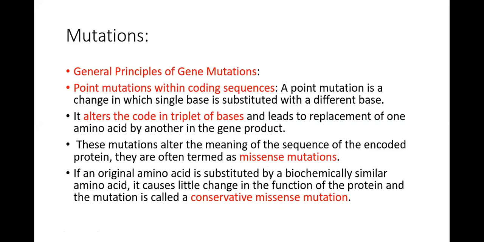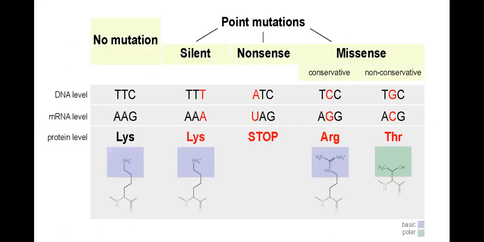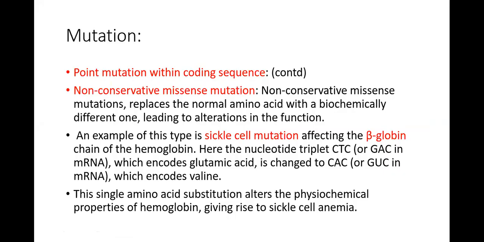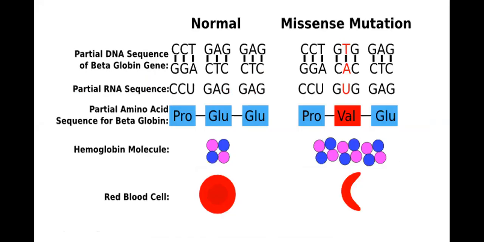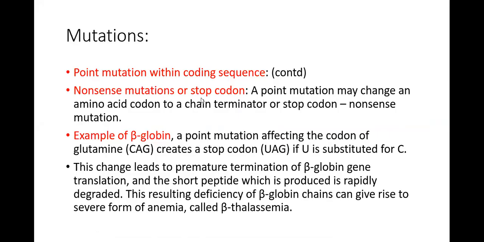In the conservative missense mutation, the function of the gene is not going to be changed. And in the non-conservative, the function is going to be changed, as I've given you the example of sickle cell anemia. And the other is nonsense mutation, in which overall production of the protein is going to stop because of the stop codon. So I hope this is clear. Point mutation, conservative, non-conservative, missense mutation.